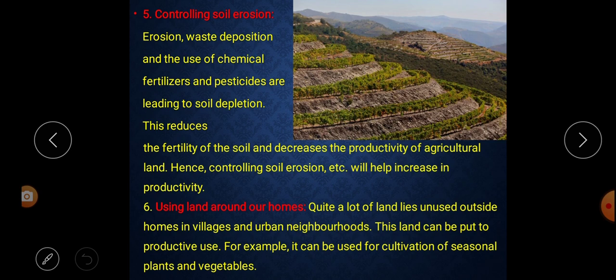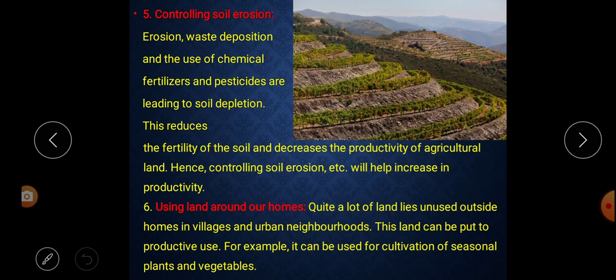This reduces the fertility of the soil and decreases the productivity of agricultural land. So soil erosion, waste deposition, fertilizers, insecticides and pesticides all destroy the land's fertility. Hence controlling soil erosion etc. will help increase productivity. That means if you control soil erosion and do not use such chemicals, insecticides and pesticides, then we can control the soil erosion.